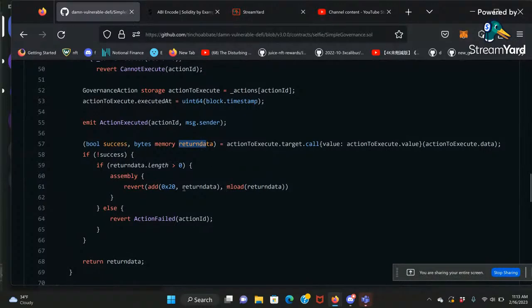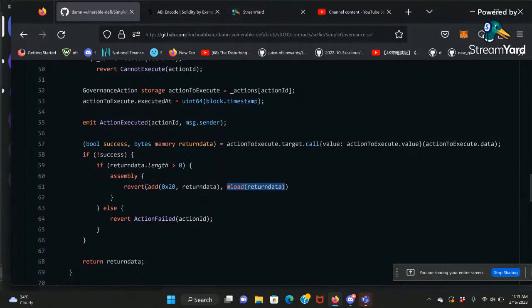So you start from there, and then you are going to load the return data. This is actually below the first word, which is the size of the return data. So this is the offset, this is the size of the return data. So in this way, we revert with the return data basically.